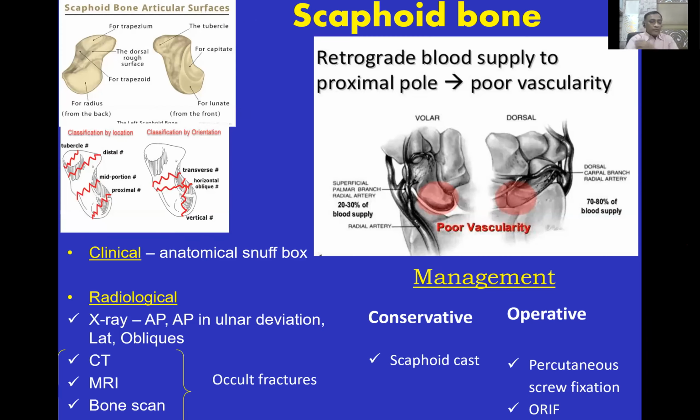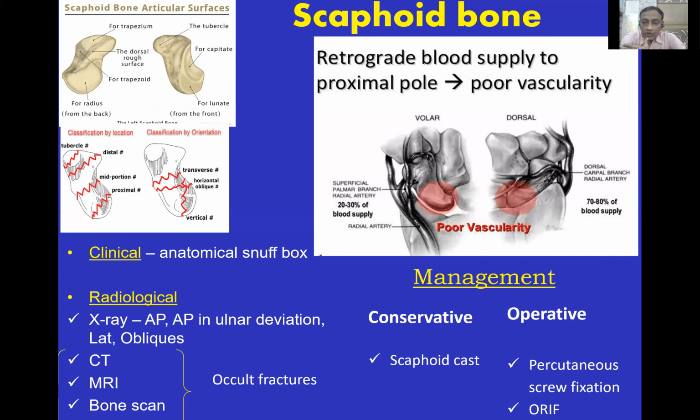Then in carpal bones, the most important bone is the scaphoid. So the most important question will be asked about the blood supply. It comes from distal to proximal. That's why in fracture scaphoid, you are likely to get avascular necrosis of the proximal pole.